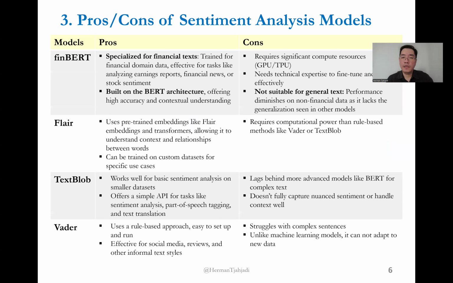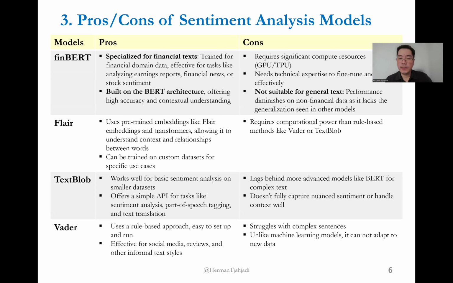And these are the pros and cons of the different sentiment analysis models. FinBERT is the most appropriate for this final project because it is trained on financial domain data and it uses the BERT architecture, offering high accuracy and contextual understanding. The con of FinBERT is that it requires significant compute resources. Flair is similar to FinBERT.